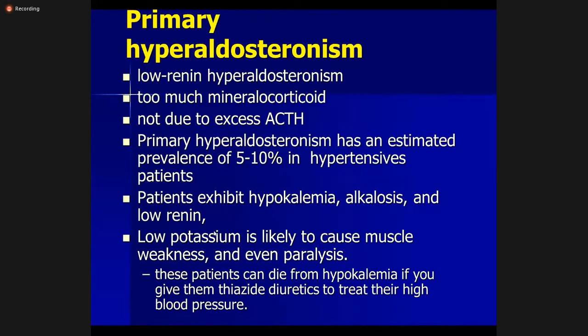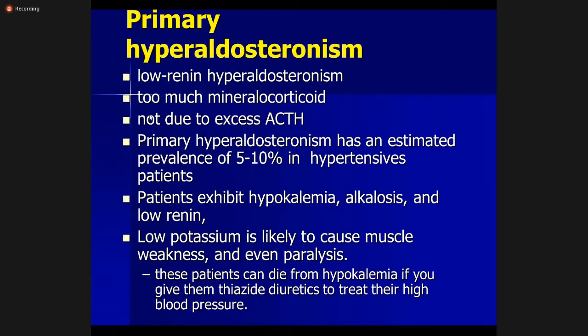Then, in primary hyperaldosteronism, in the three causes we have seen, there is an excess of mineralocorticoids or aldosterone.